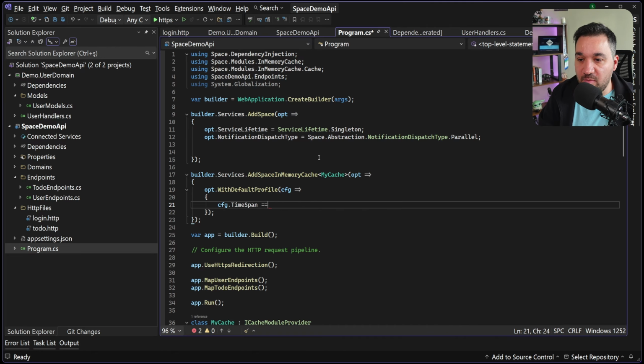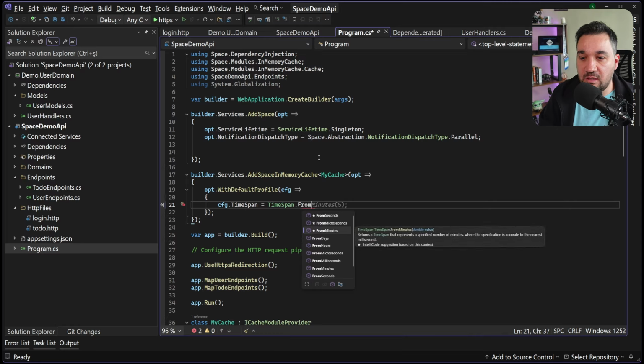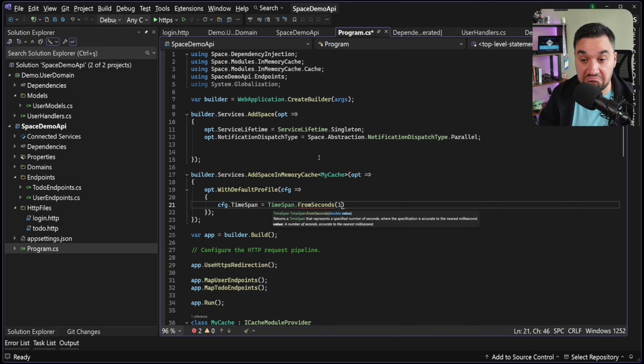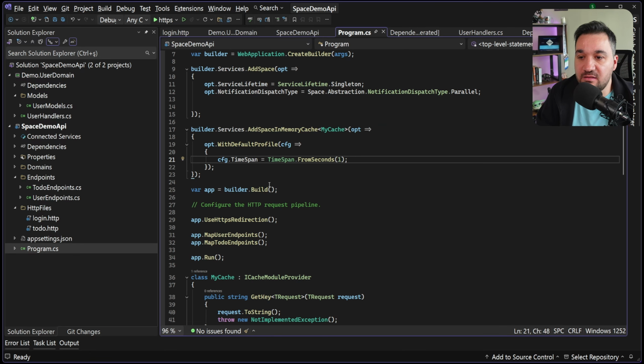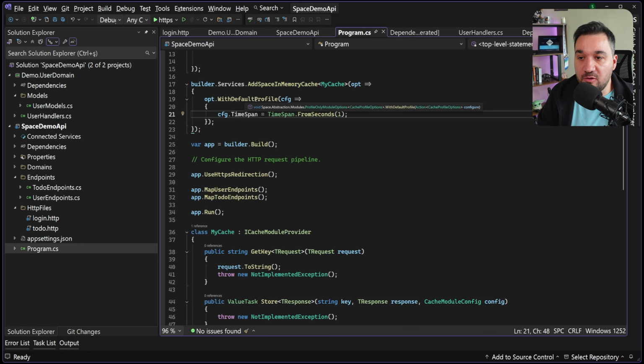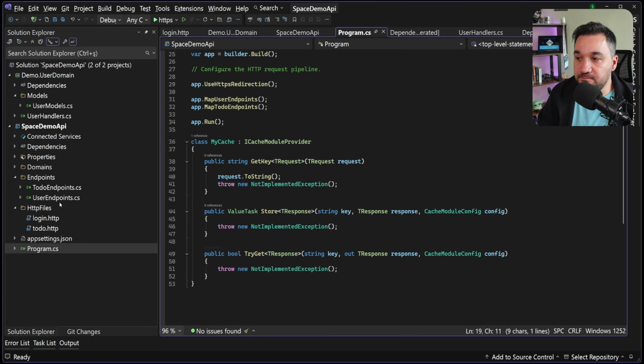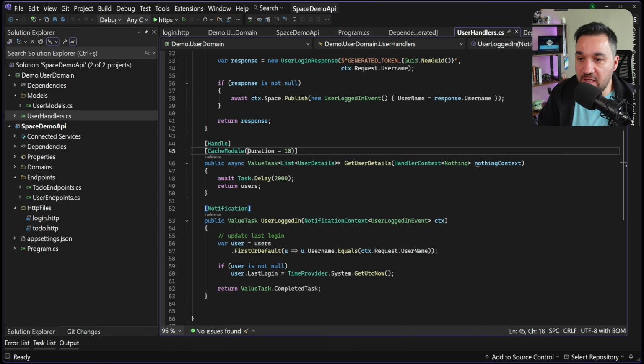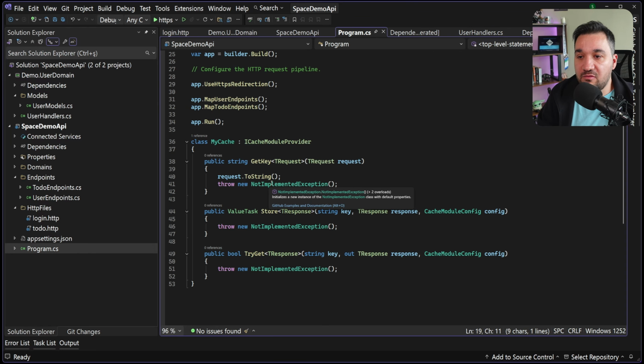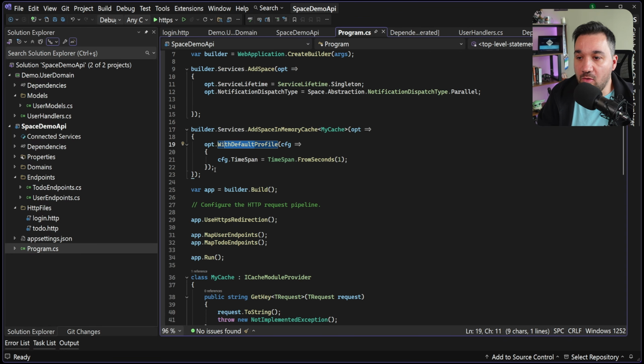So now it is going to be a time span of 1 second. Just keep it as 1 second cache only. So every second I call it, it should just work. This is the default profile, remember. If I go here and say cache module, but if I remove this, the default should now be 1 second only. It should just get all its config from the default profile. However, I can still add more.